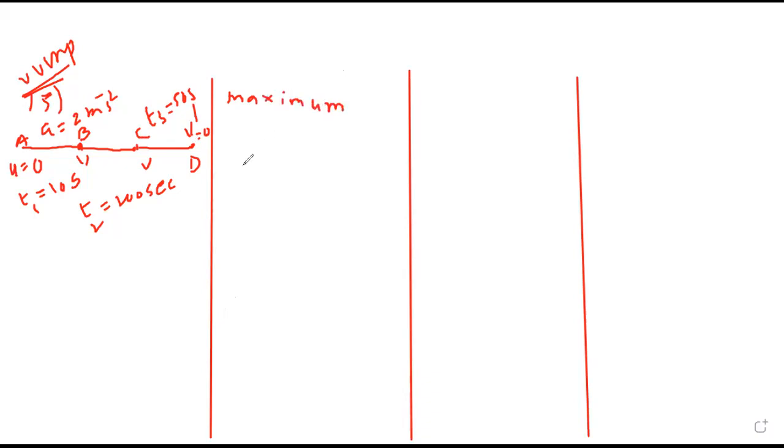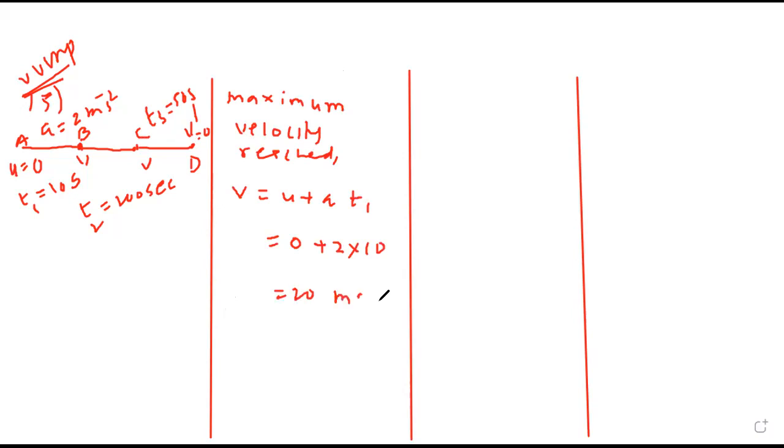So the maximum velocity reached. V is u plus a t1, or not? Tell me. Yes sir. So 0 plus 2 into 10, that means 20 meter per second is the maximum velocity reached. Sir, T1 is 10 seconds, right? Yes, the maximum is reached after 10 seconds. So T1 is 10 seconds. That is our first part of motion.